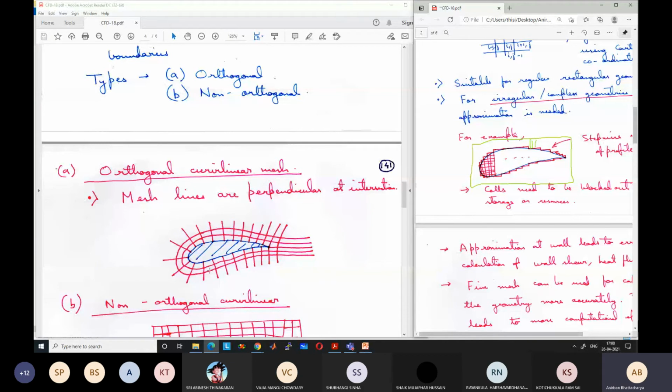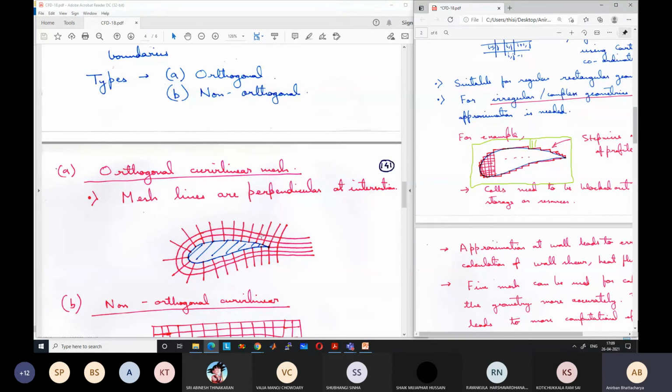These lines are not exactly vertical, but they are always perpendicular to this direction. And then we have lines which follow the body, which are perpendicular to these lines. At each cross, both the lines are perpendicular.